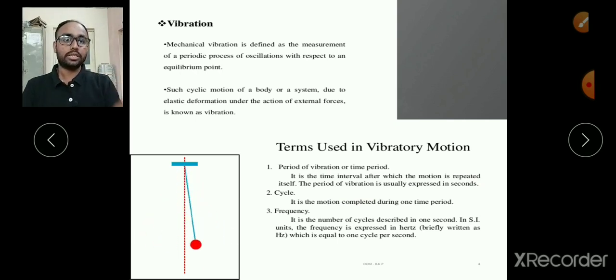Now let us consider this simple pendulum example. Let us start from this point. Now it is going to the mean position and coming back, and when it comes back to that position from where we left it, that is what we call one time period.